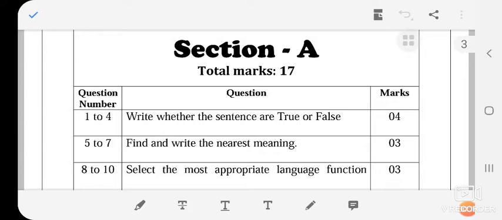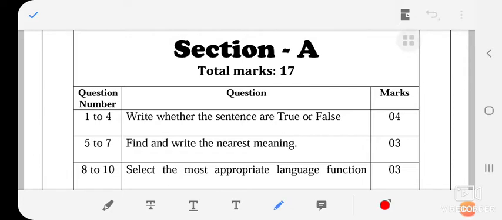Now I am going to discuss true or false. True or false will be asked in the exam from the unit. It contains 4 marks.